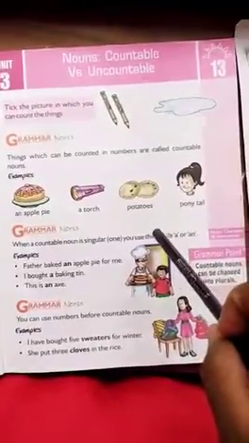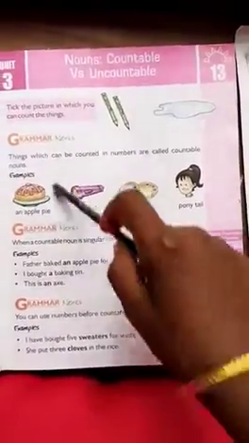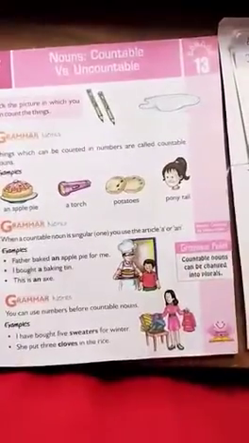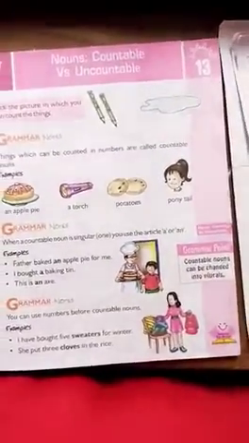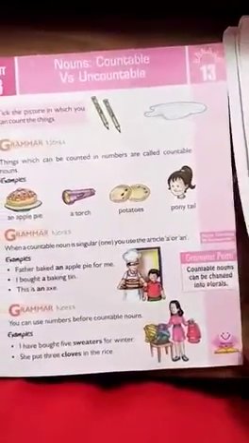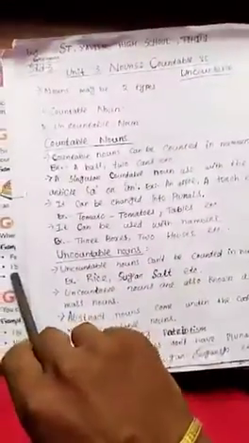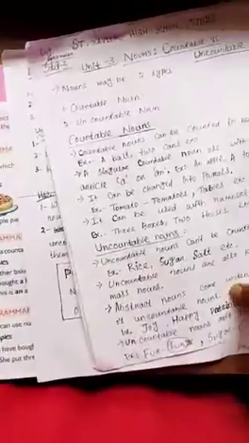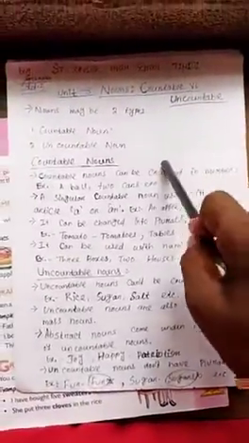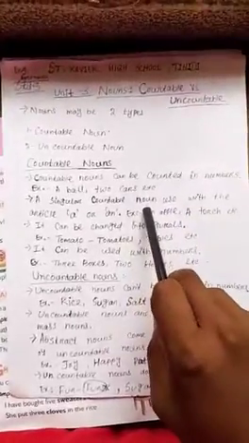So students, this is your book page, but I already prepared short notes on this unit or chapter. So in this class we will discuss according to our short note points.